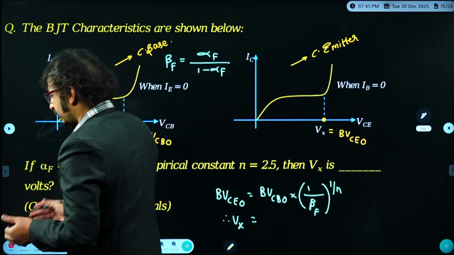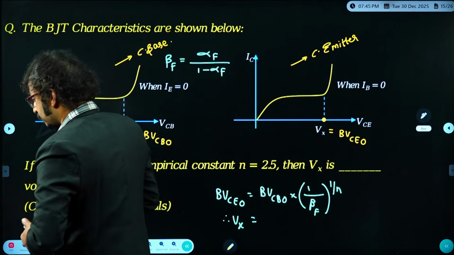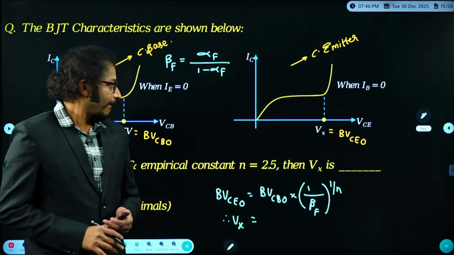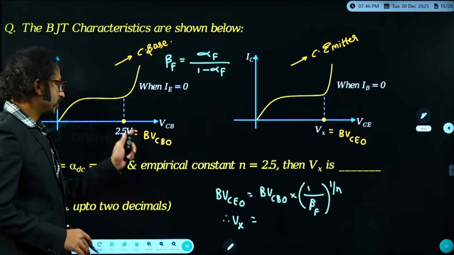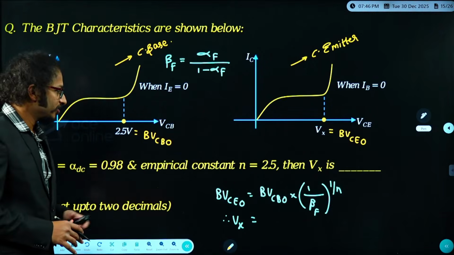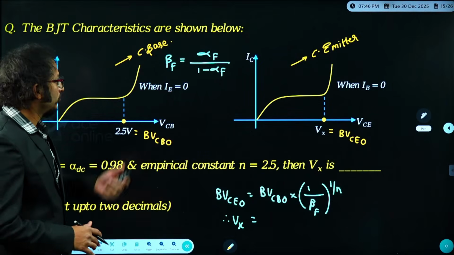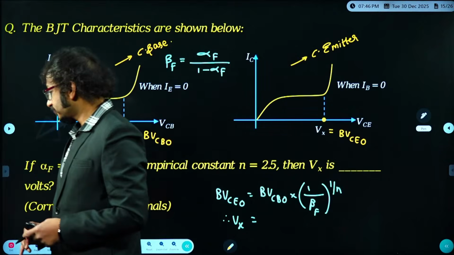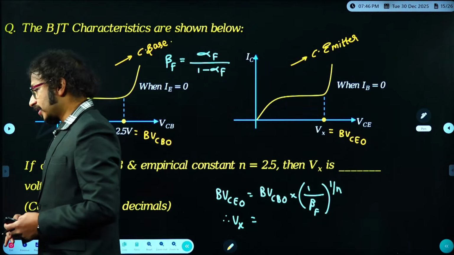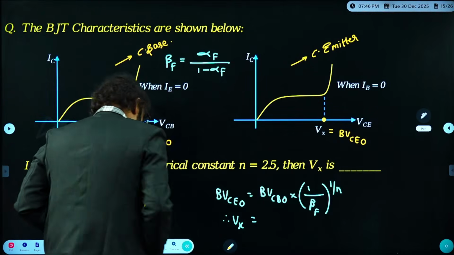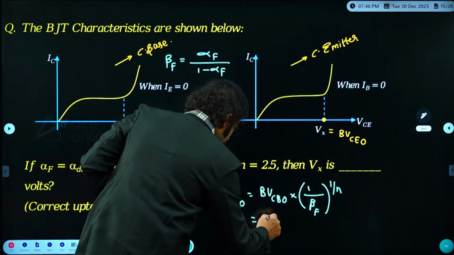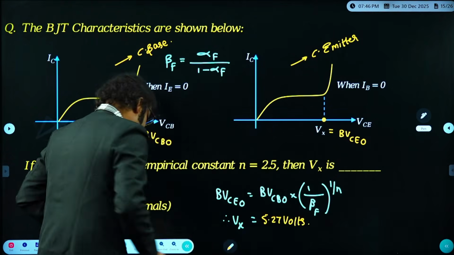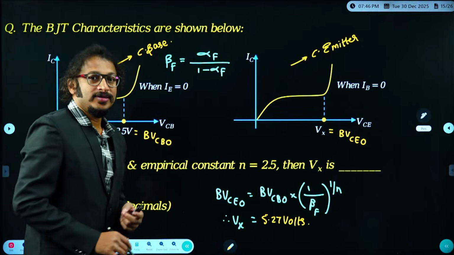Let me cross check what answer you got. Is it correct or not? Anybody in the class? Make it fast, dear students. BVCBO, the examiner has given as 2.5 volt. Beta F, from here you can find. N value, empirical constant, the examiner has given as 2.5. Anybody in the class? Anyway, you try it out, dear students. What answer we have, I am giving that. It is almost 5.27 volts. How much, guys? Around 5.27 volts. Is it okay, dear students?